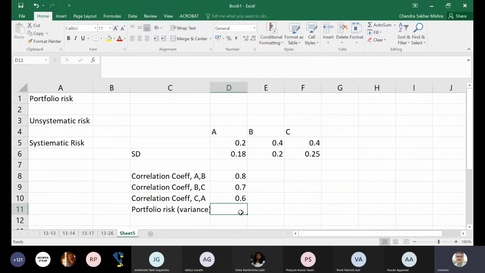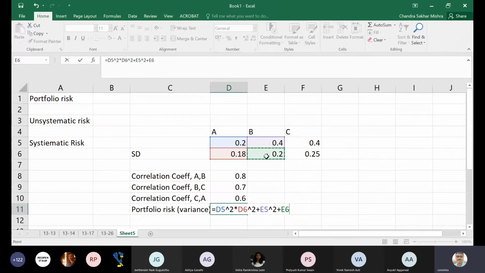Very bad. So first we take what? The weight of the individual asset times itself, right? W1 squared, I can directly take it to the power 2, into the standard deviation of that particular stock to the power 2. Plus, similarly I do it for this one to the power 2, plus this one to the power 2. Okay, sorry, not plus, it is into.